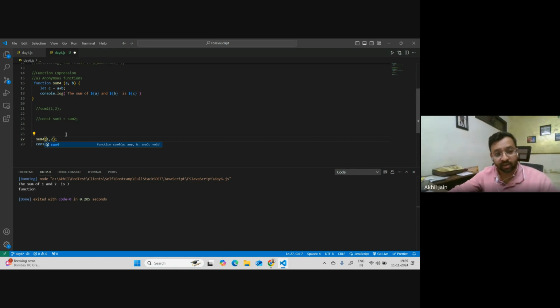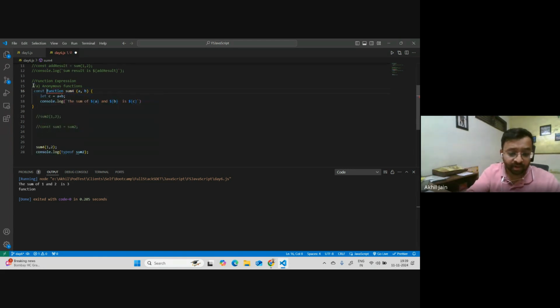Sum4, right? You will do something like this. Okay. And if you wanted to have an anonymous function where you don't want to give a name to it, you will just say const and that part, right? But was that sum2, right? Equals to this, and remove sum from here, right?